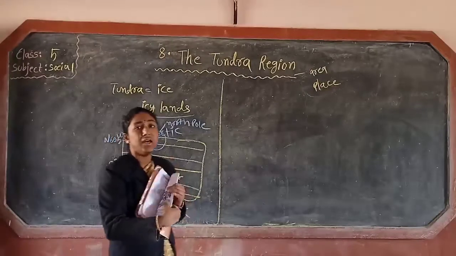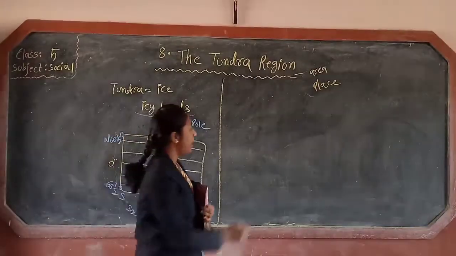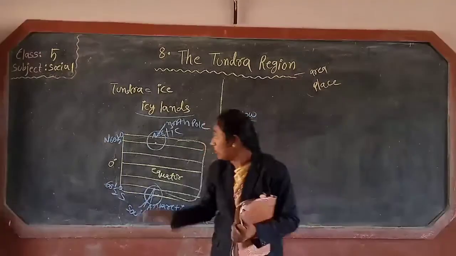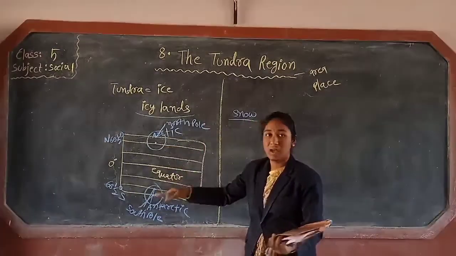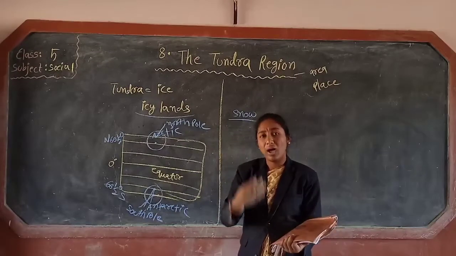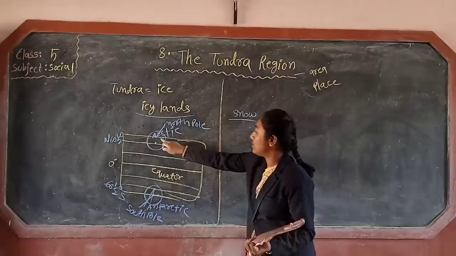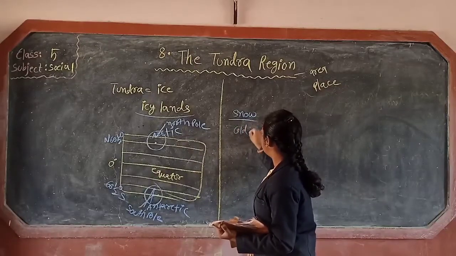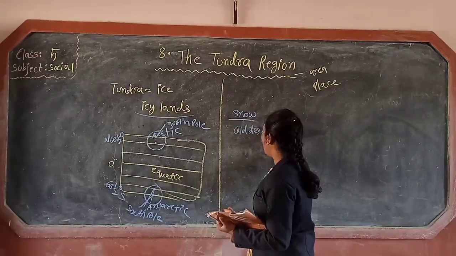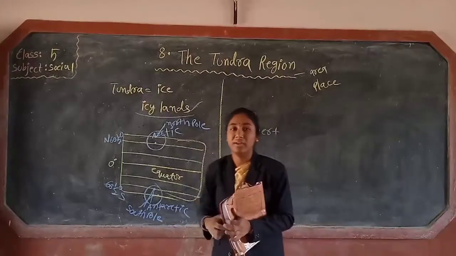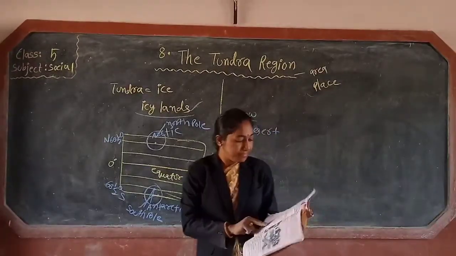Because these places are covered by snow throughout the year. That's why these polar areas are cold deserts. Cold deserts are icy lands because of the snow throughout the year in those places.